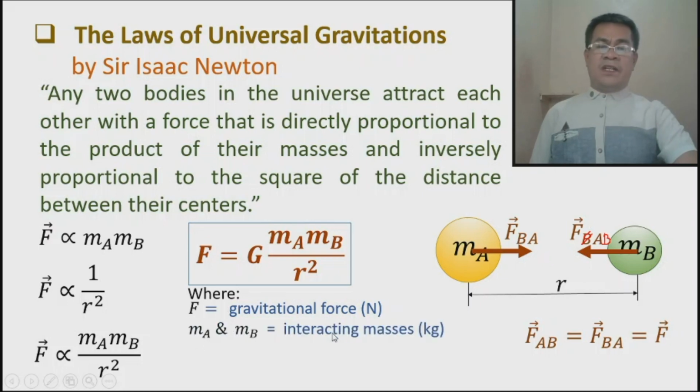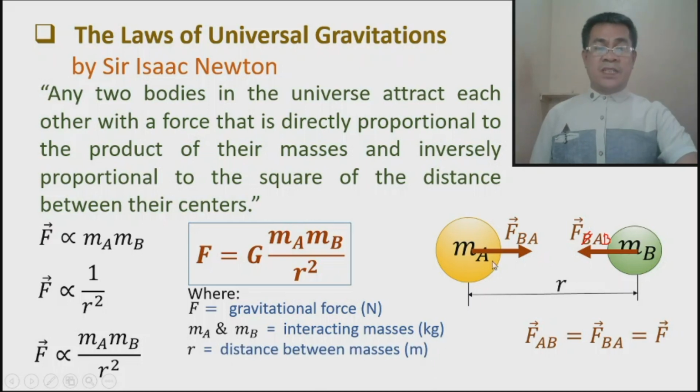Mass A and mass B are the interacting masses, so the unit should be in kilogram for SI. This can be pounds in the English system, okay? Or this can be grams in the CGS system, but in SI, this should be kilogram and this should be in Newton. R is the distance between masses.